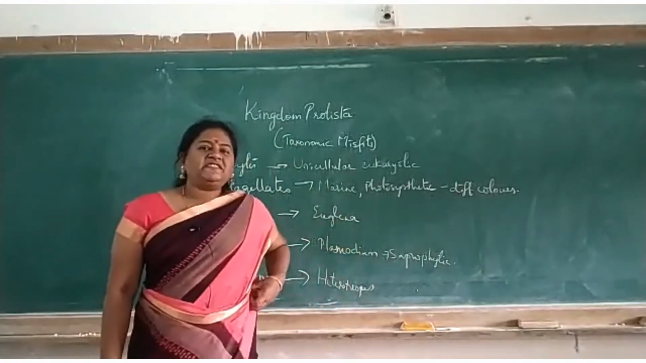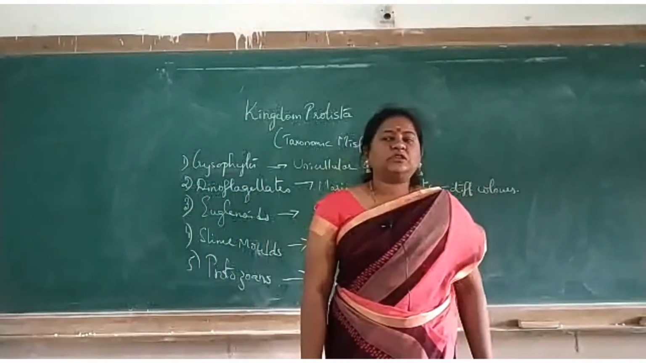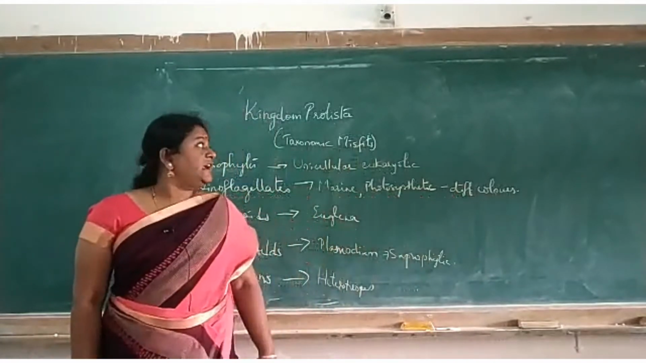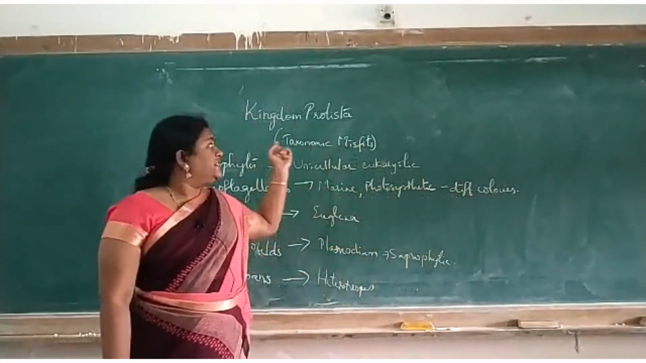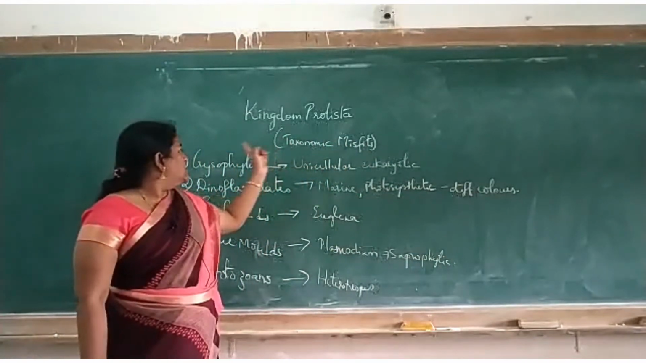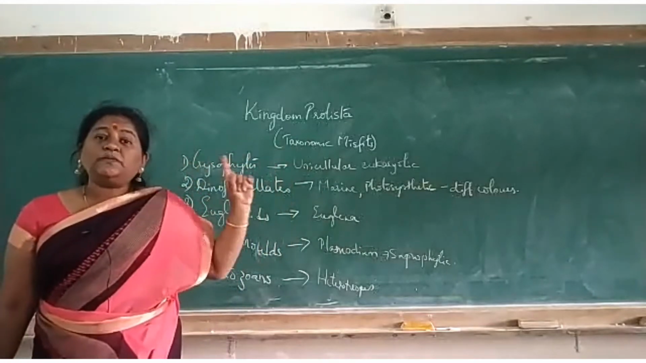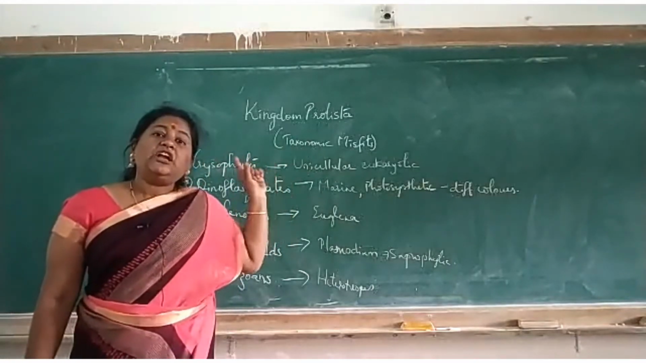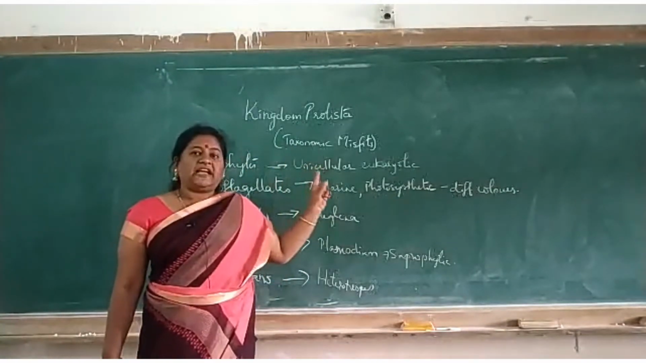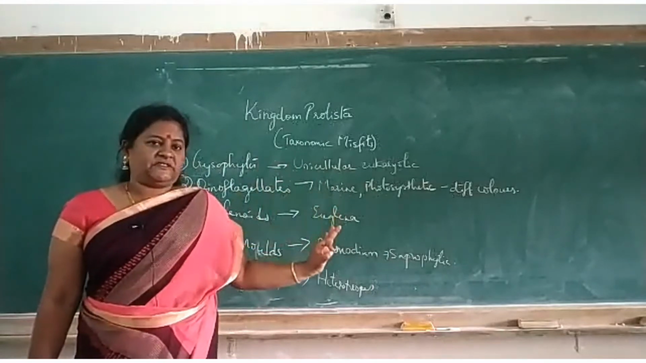So in my previous video, you had studied about kingdom Monera, okay? Which were prokaryotes. Now let us move to the second important kingdom, that is kingdom Protista, okay? So kingdom Protista, they are not prokaryotes, but here they are eukaryotes, okay? So they are eukaryotes and also they are unicellular microscopic organisms.